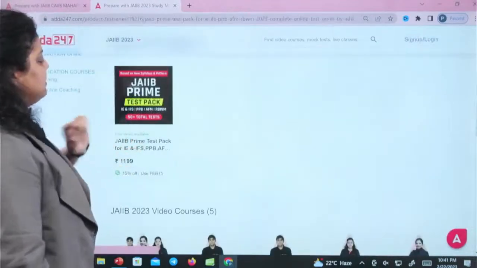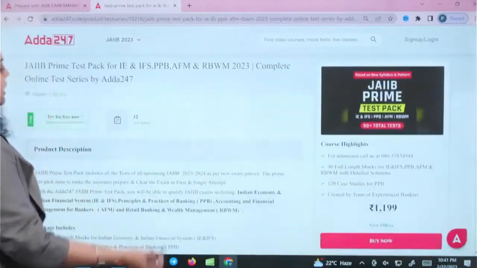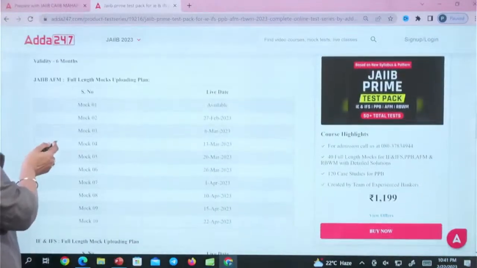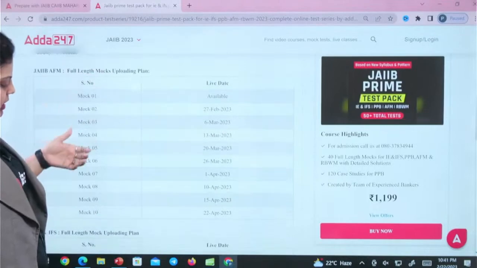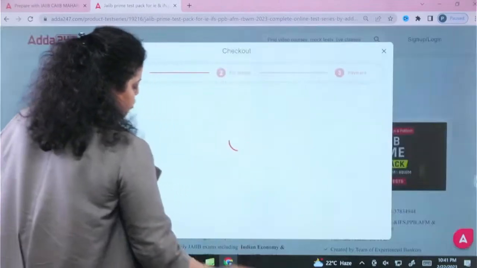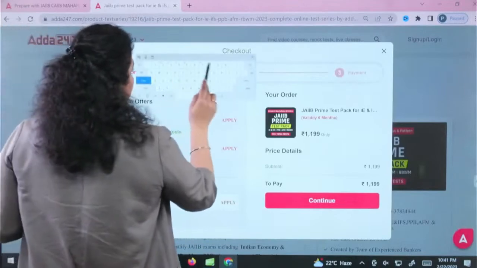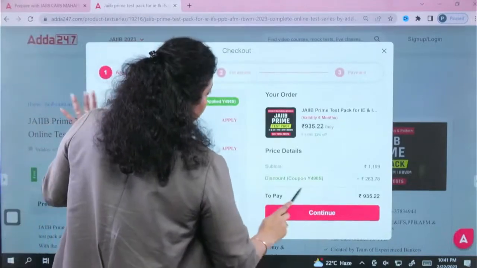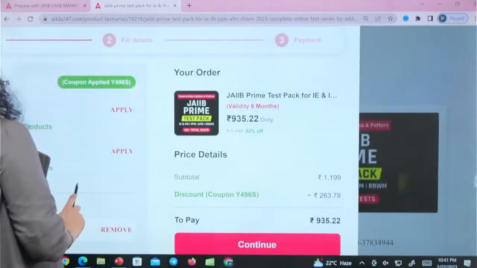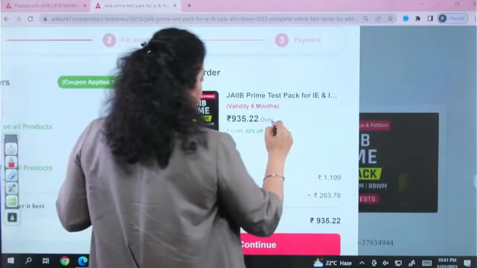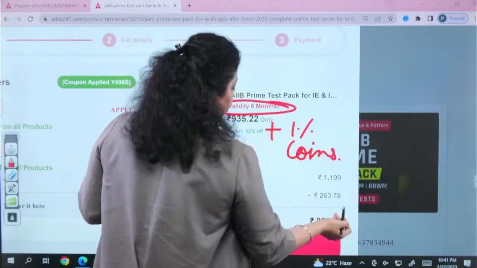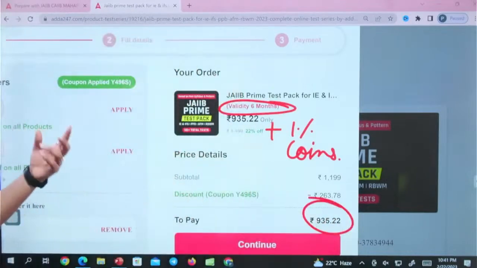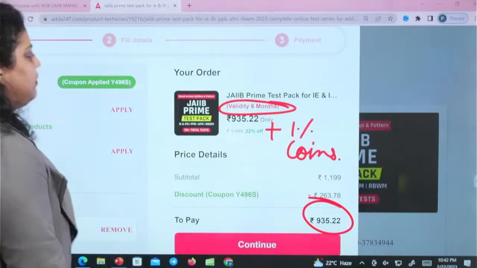Now how to enroll in the test series? Just click on the test series. When you click on it, you will find 32 tests, and you can find the schedule also. Mock 1 is available, mock 2 will be available on the 27th, and the schedule is properly given here. You can click on the buy now option and enter the code Y496S, then click on apply. When you apply, you will find 22% discount, but for 1% additional discount you have to use the coins on the application. 6 months validity is there, and you have to pay around 900 or less than 900 to get the test series. 50 plus tests will be available, with 6 months validity.